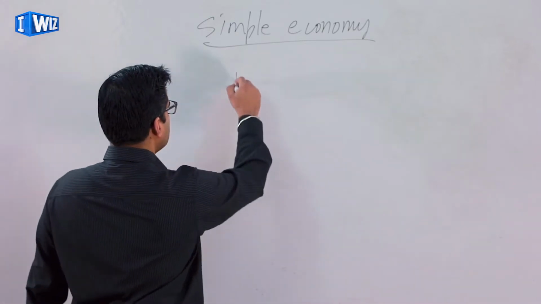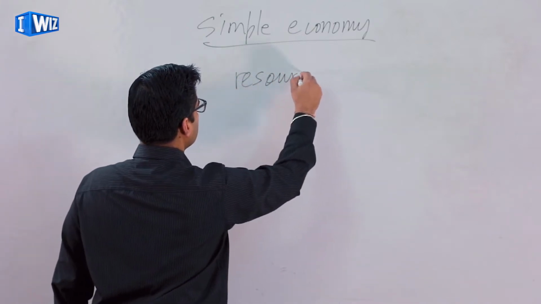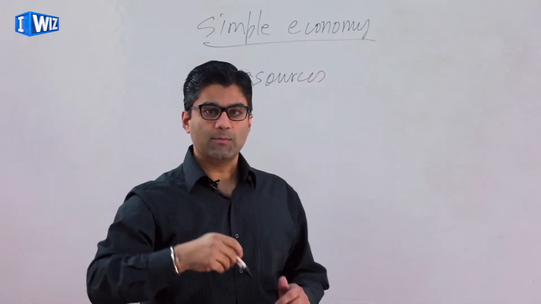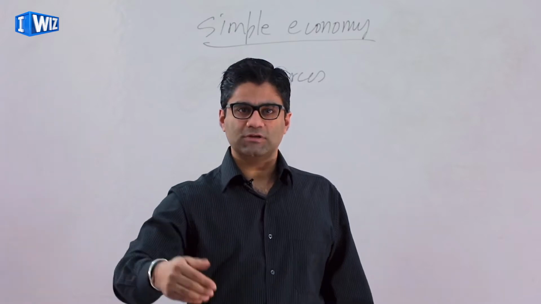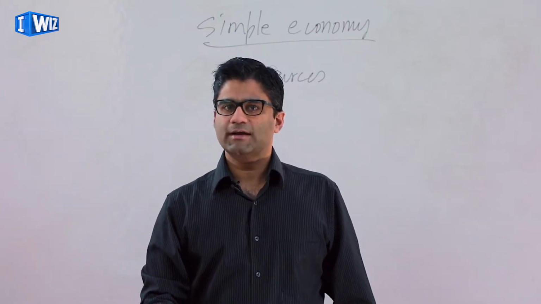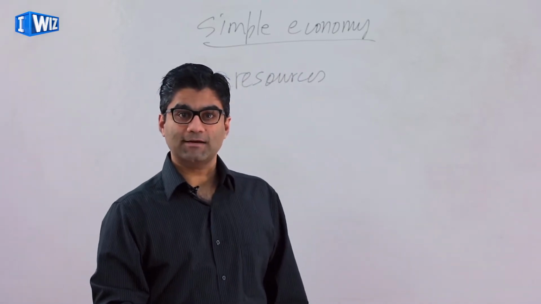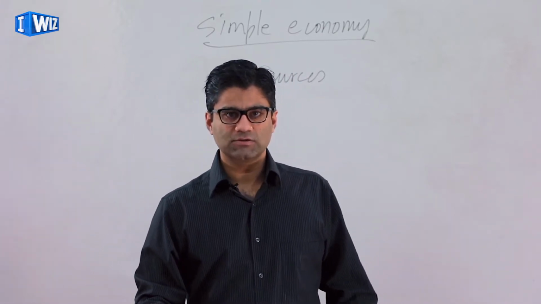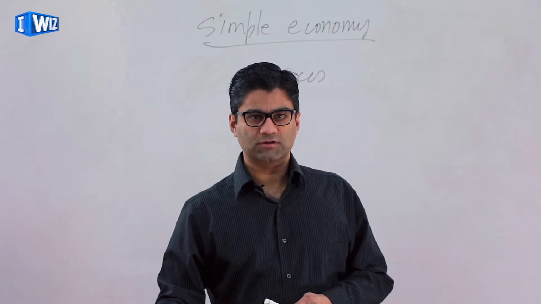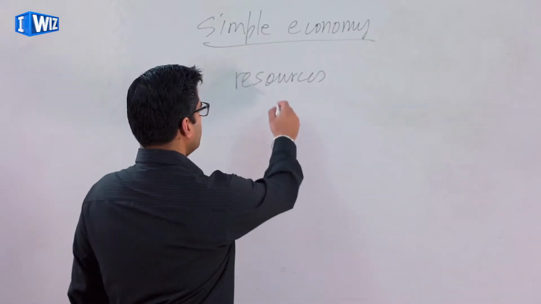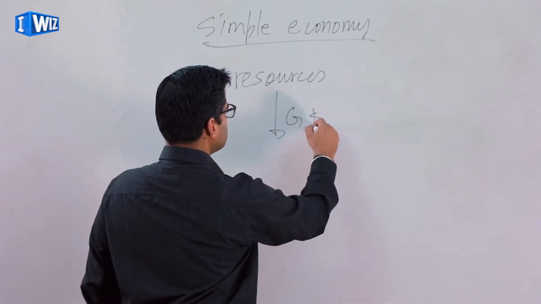So we use resources. You will use your labor. I am using my time right now to teach. A farmer uses their time to grow crops. Labor is a resource. We also have land as a resource, and machines. So these are a few examples of resources we use in an economy to produce goods and services.